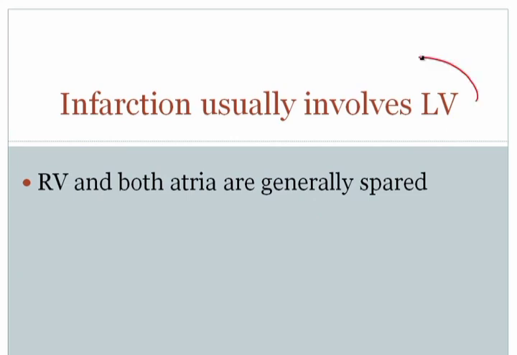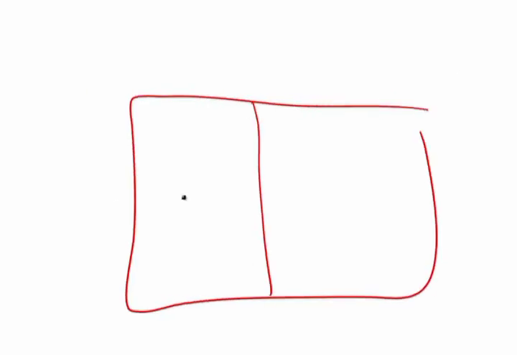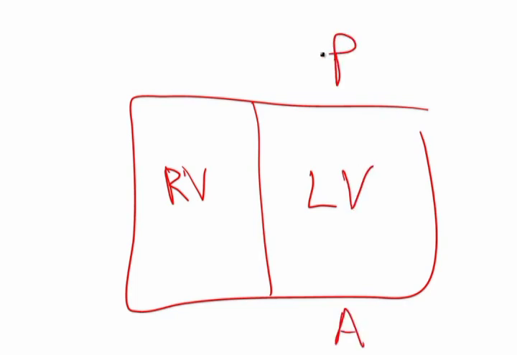Myocardial infarction usually involves the left ventricle. The right ventricle and the atria are generally spared. It's very important to note if we draw a picture of the heart in cross-section, so this is the right ventricle, this is the left ventricle, this would be anterior, and this would be posterior. And so we sort of just cut across the heart, and we've laid down a piece to look at in this particular image.